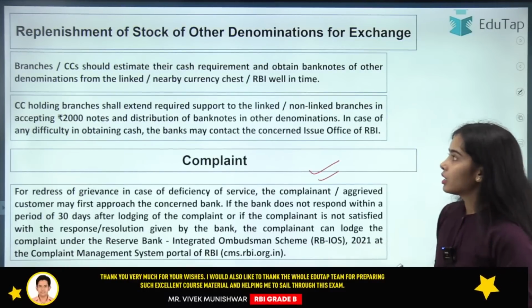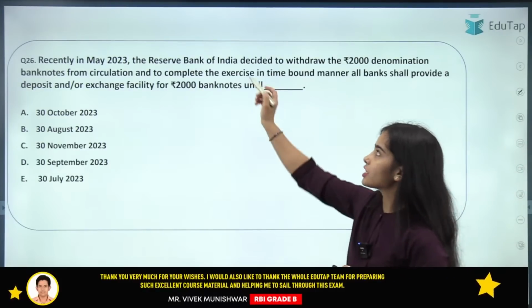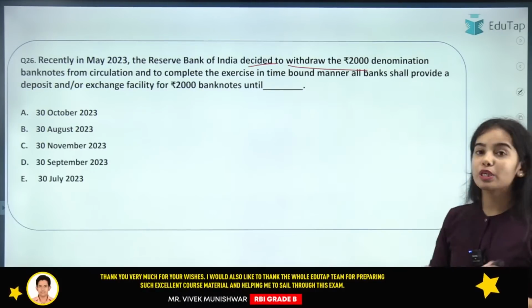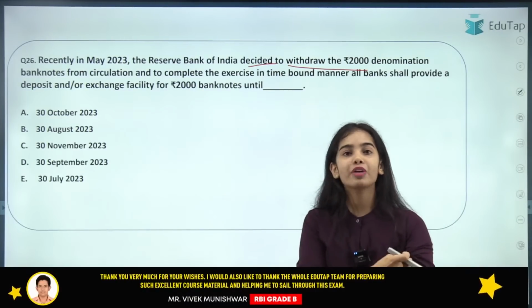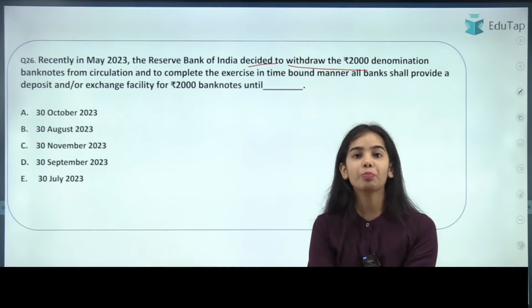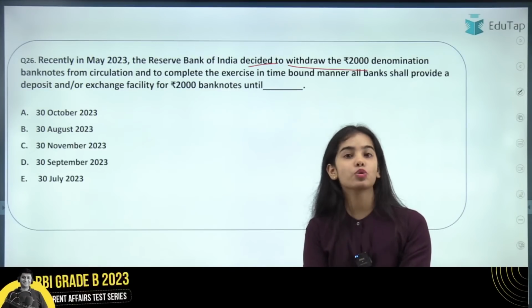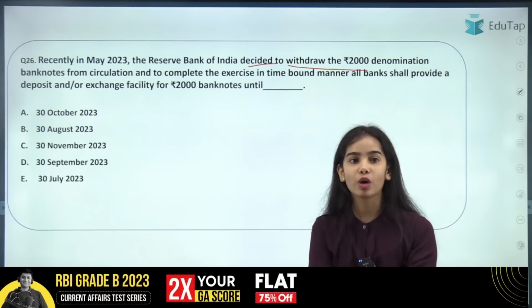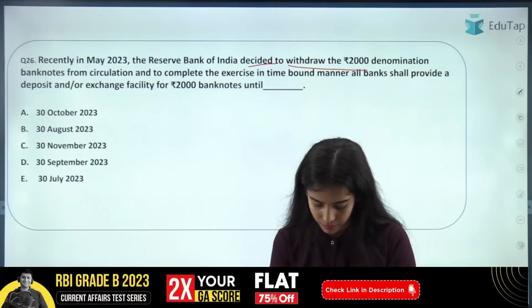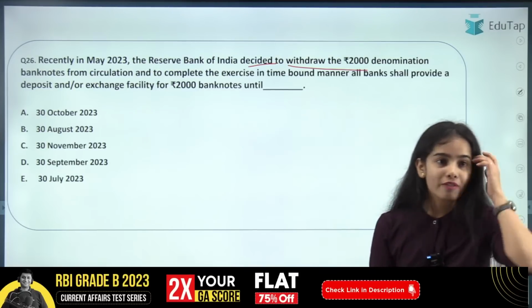Okay. Now coming to the next question: the Reserve Bank of India decided to withdraw the rupees 2,000 denomination note, and what is the time that has been provided to the people to deposit or to exchange their rupees 2,000 notes? So this you have to tell.